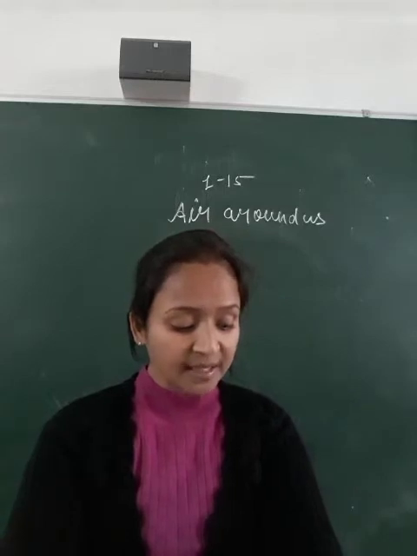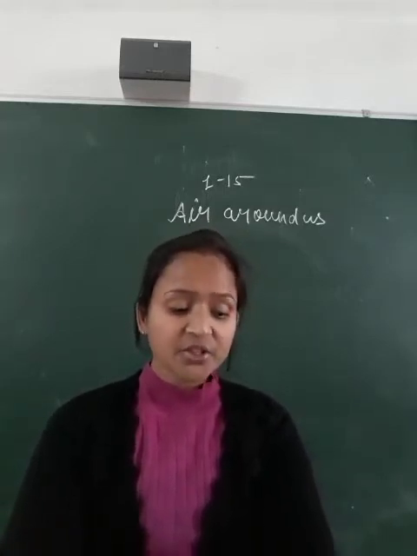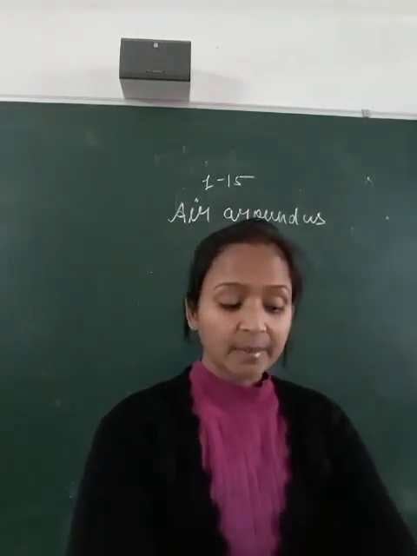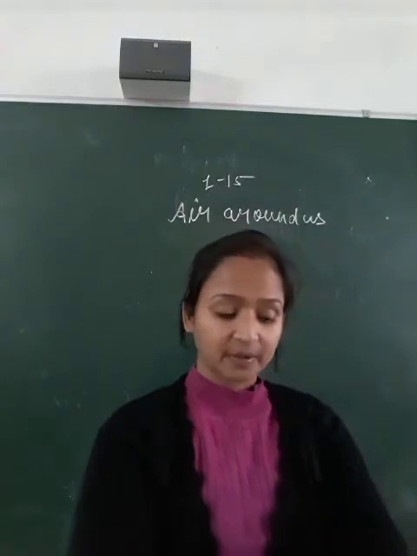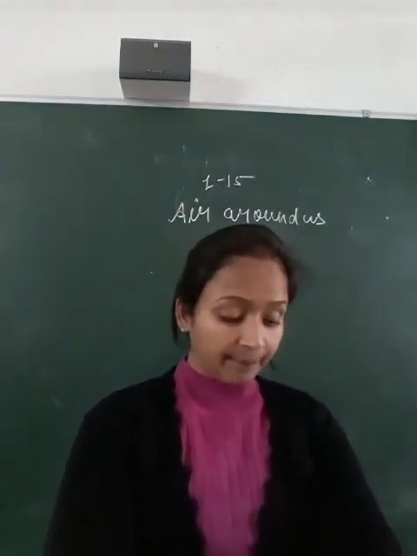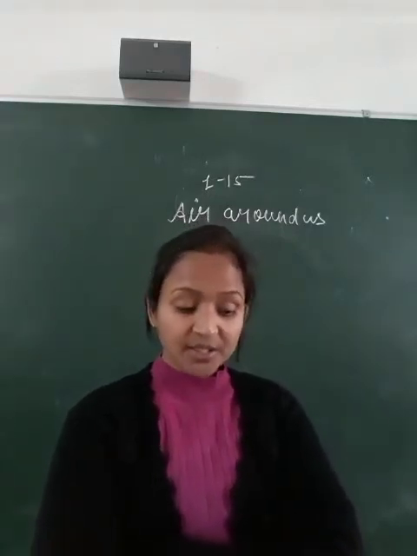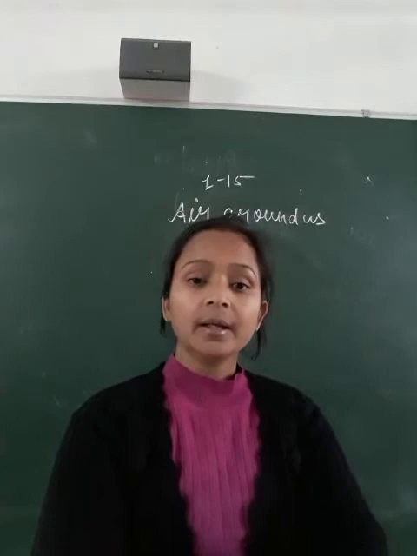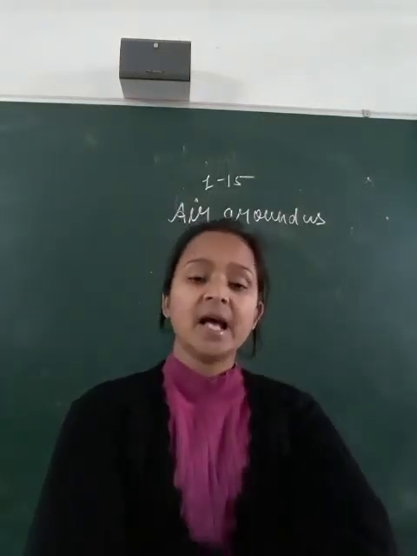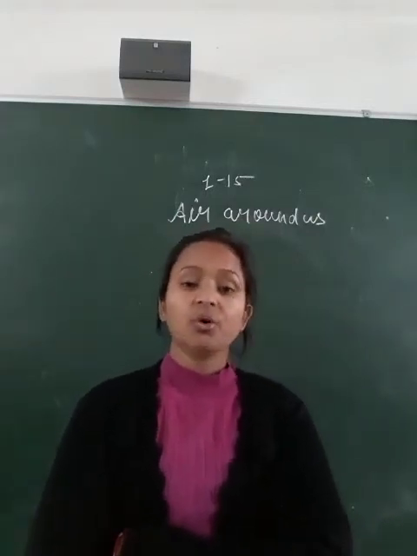So you can see that plants and animals are interdependent, and this in turn maintains the balance of oxygen and carbon dioxide in the atmosphere. Next topic is the uses of air.